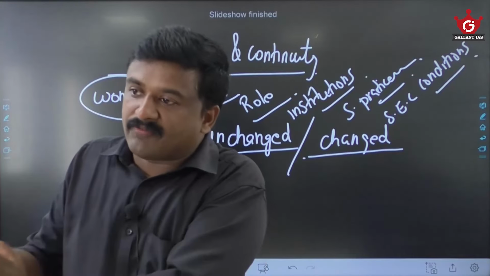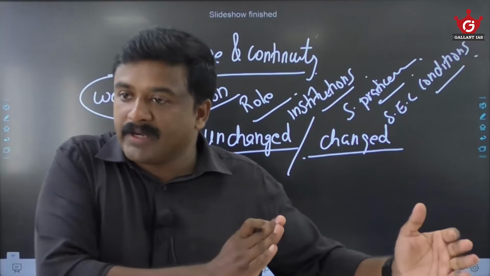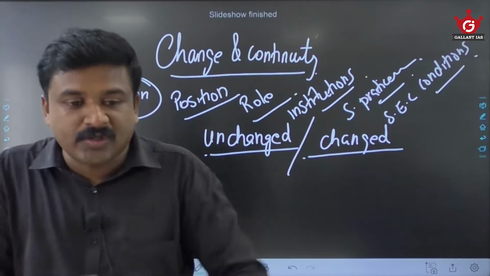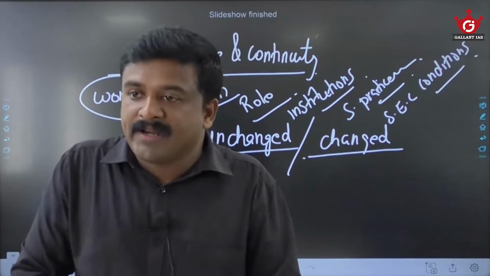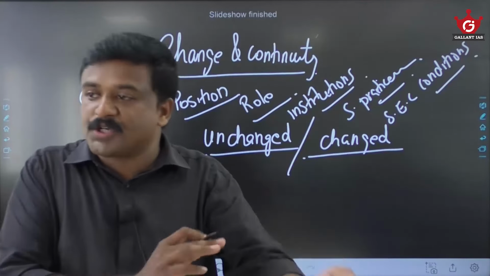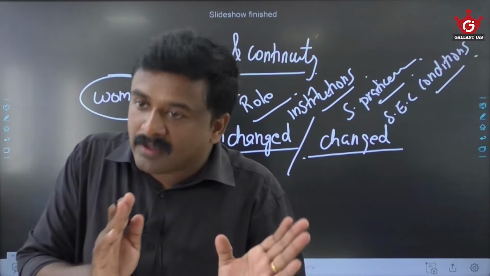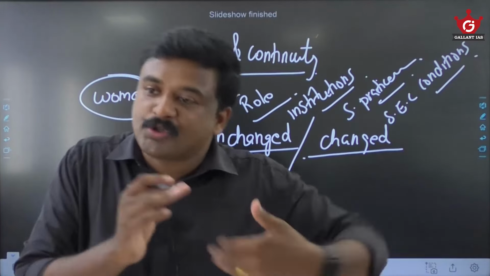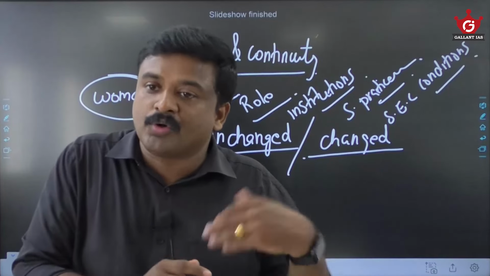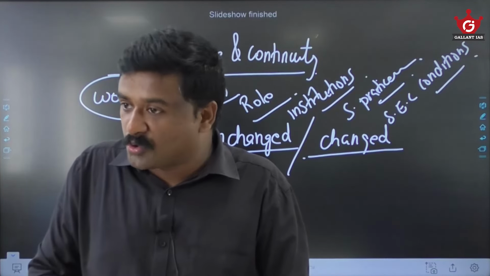That means you are taking from IVC to Gupta, or from Rigvedic to the Mauryan age, or from Maurya to post-Gupta. You must know what are the changes and continuities in the role, position, or socio-economic cultural status, or women's institutions, etc. How it evolved, how it changed, or remained the same. That analysis you should have.